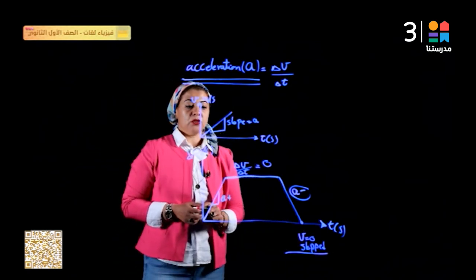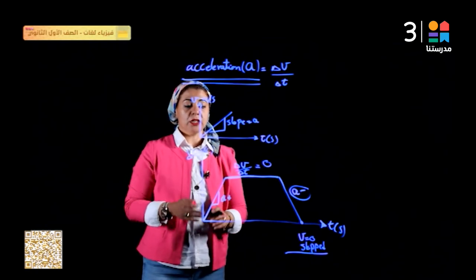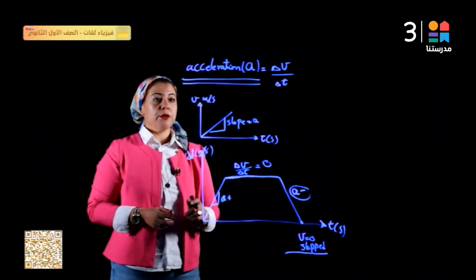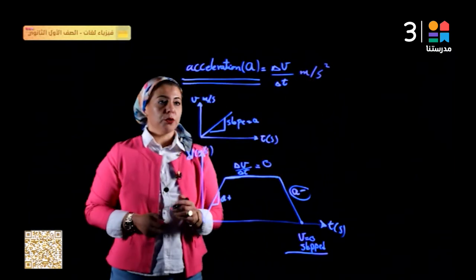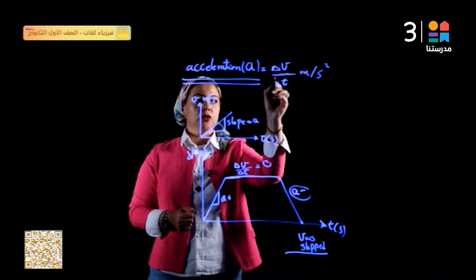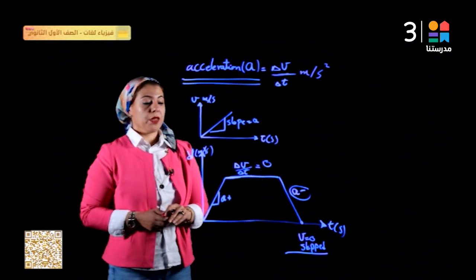This is what we talked about: acceleration and its types. And of course, the measuring unit of acceleration is meter per second squared, because it is delta V over delta T.